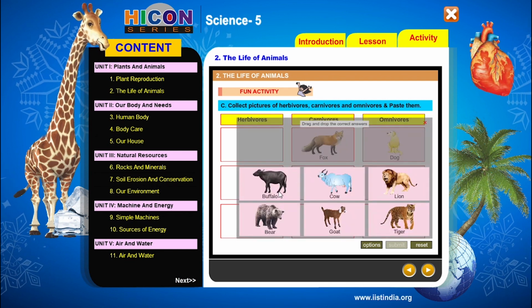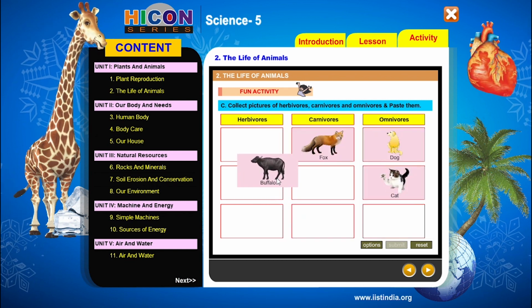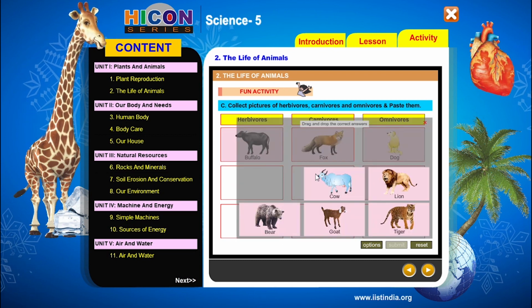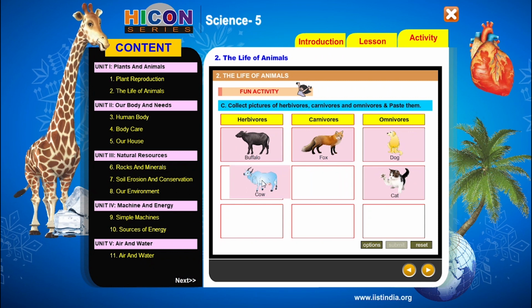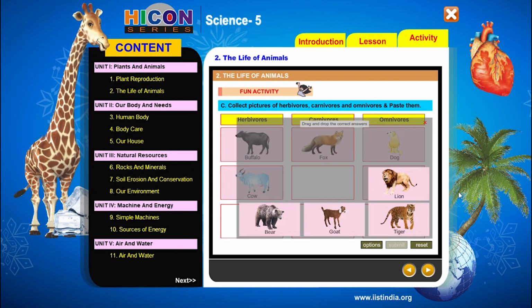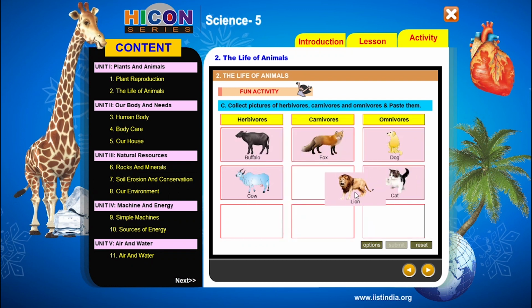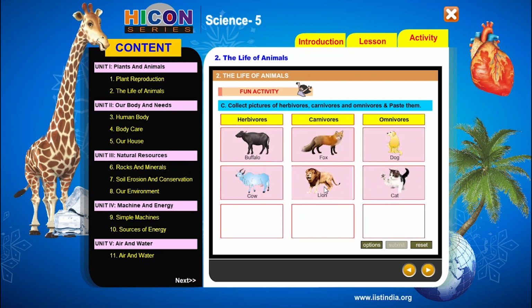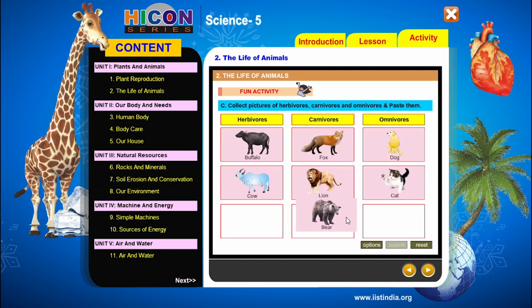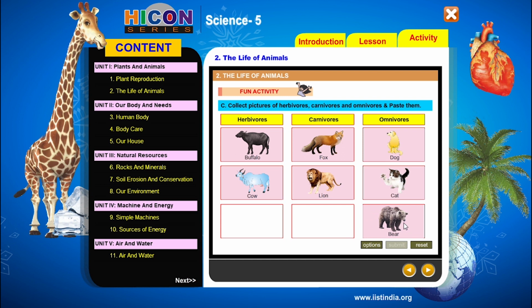Next buffalo. Buffalo is a herbivore. It can eat only plants. So paste here. Next cow. Cow is also a herbivore. It can eat only plants and grass. So paste here. Lion. Lion eats only flesh. So it is a carnivore. Paste here. Next bear. Bear can eat both plants and animals. So it is an omnivore.